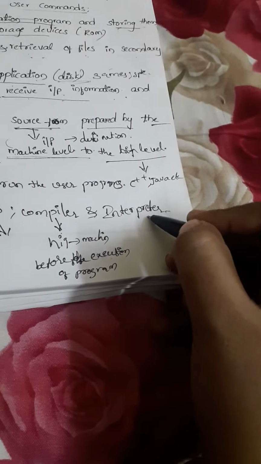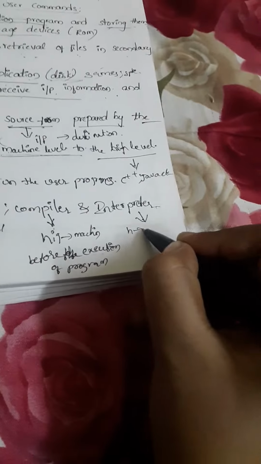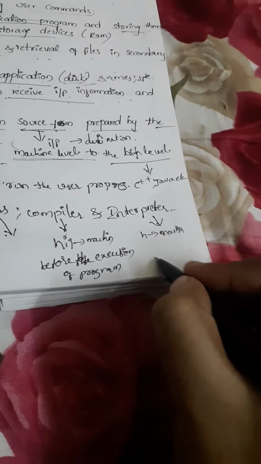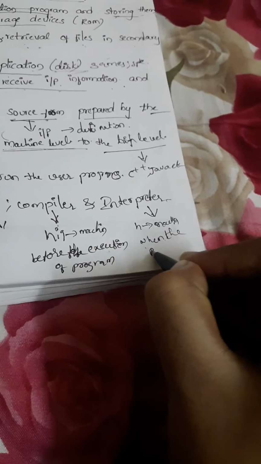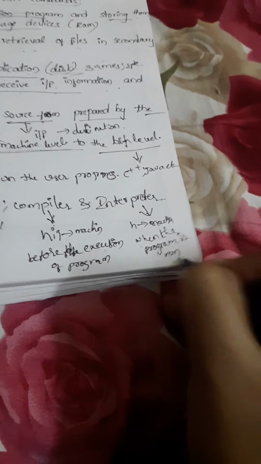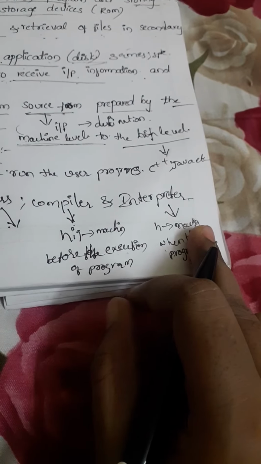Now coming to the interpreter. The interpreter converts the same thing, high level language to machine level language, but when the program is run. Whenever the program is run, only in that case is high level language converted to machine level language. That is the action of the interpreter.